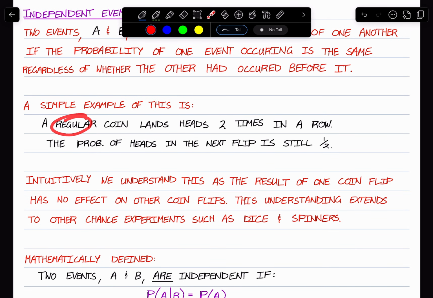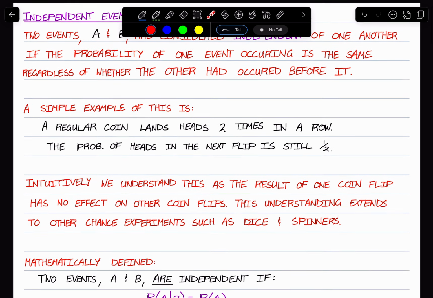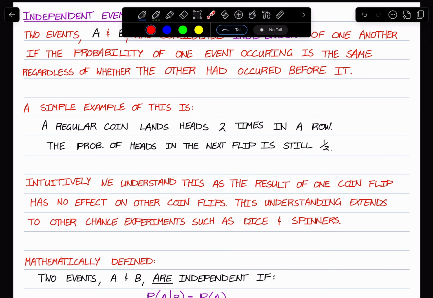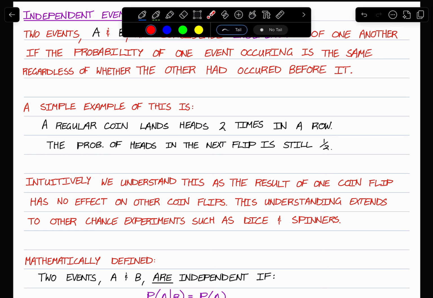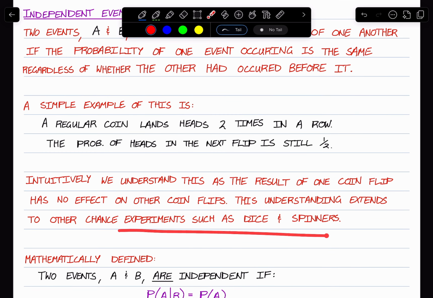If a regular coin lands heads 2 times in a row, the probability of heads in the next flip is still 1 in 2. Intuitively, we understand this as the result of one coin flip has no effect on other coin flips. This understanding extends to other chance experiments such as dice and spinners. Another extreme example of this is if a regular coin lands heads 99 times in a row, the probability of heads is still 1/2, no matter if it was 99 times in a row.